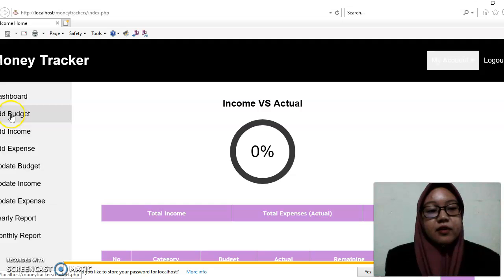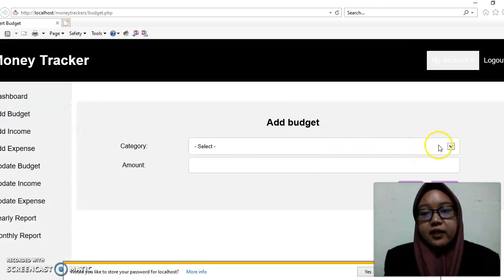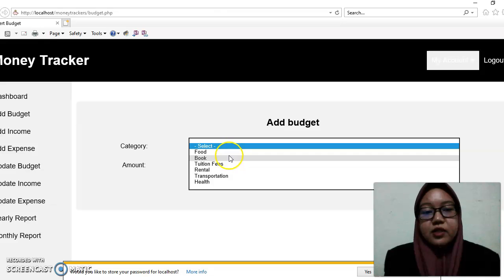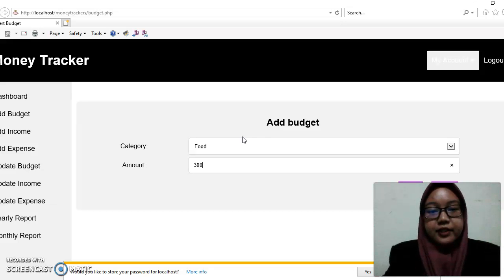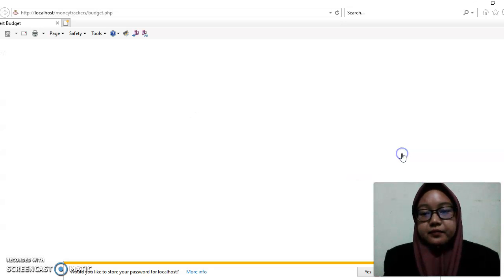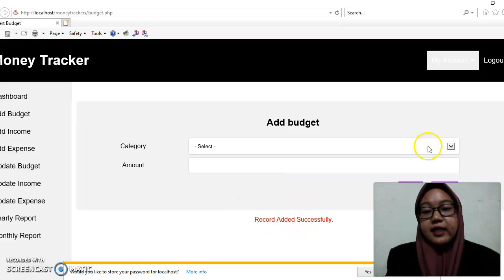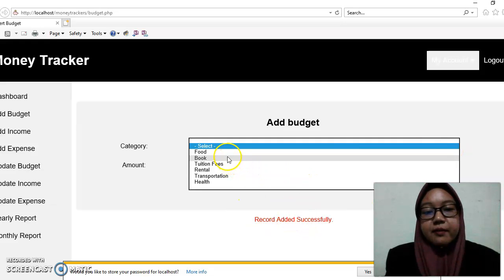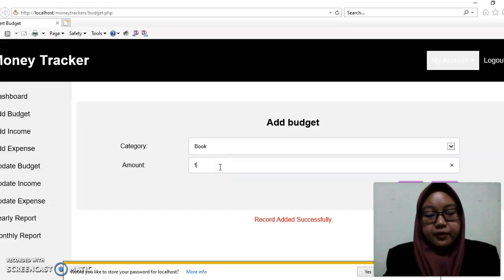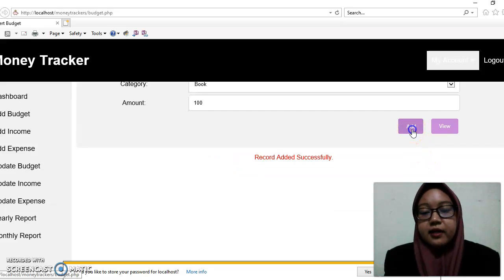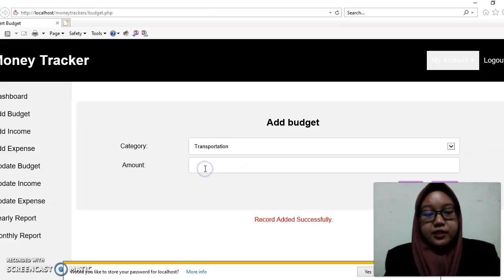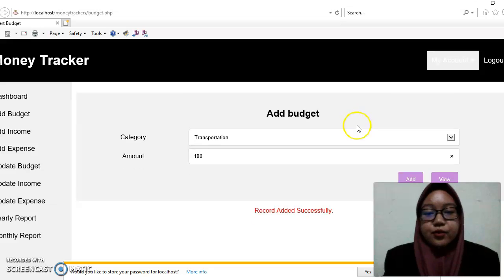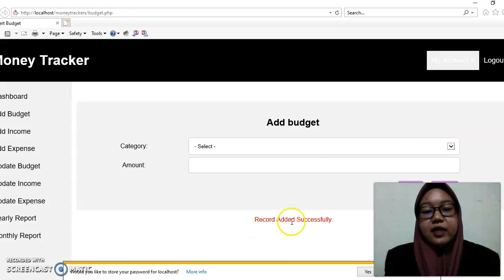First we add the budget, which is for the monthly budget. For example, for food this month we have 300, so we can add it, and it says the record was added successfully. Next, for book, the budget for this month is 100. Then transportation, also 100 for this month. We add it.